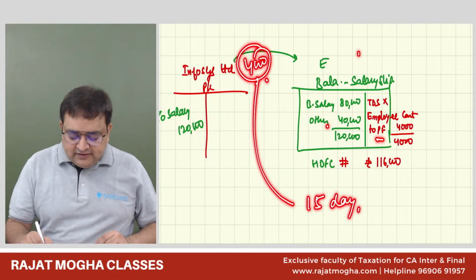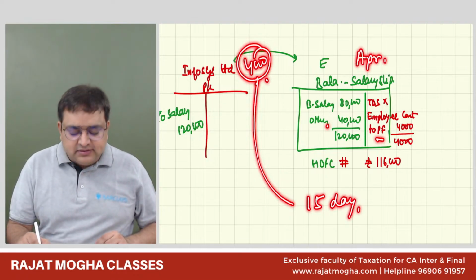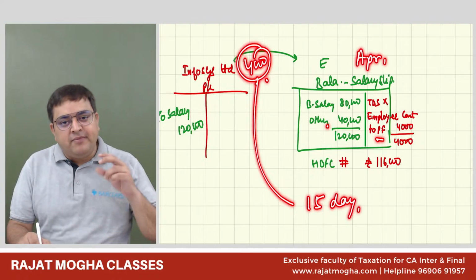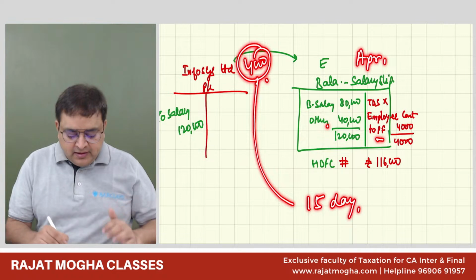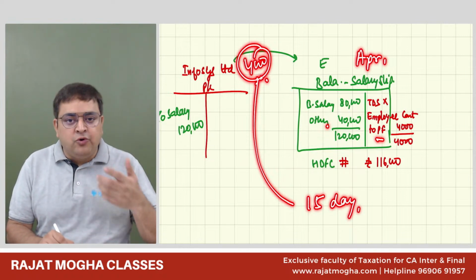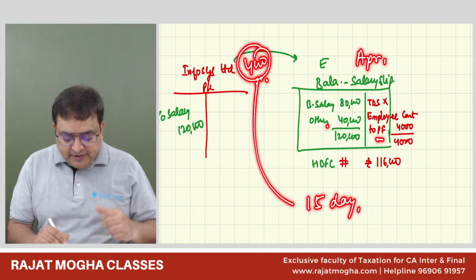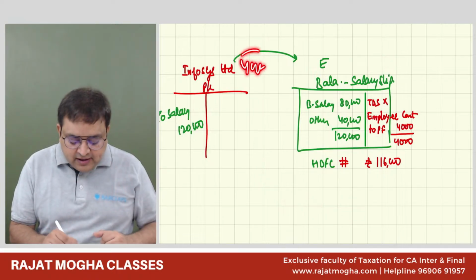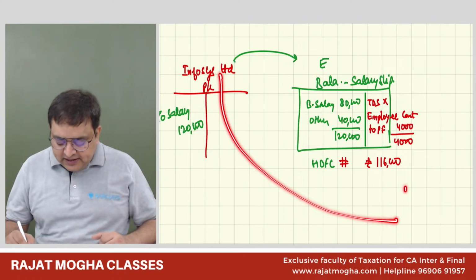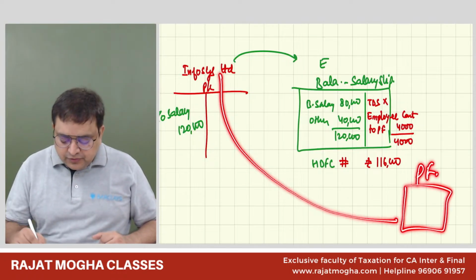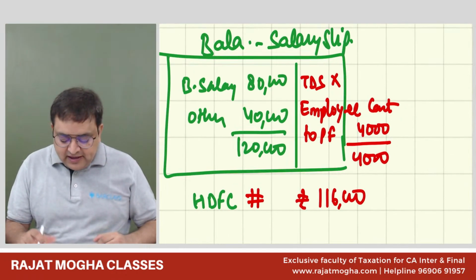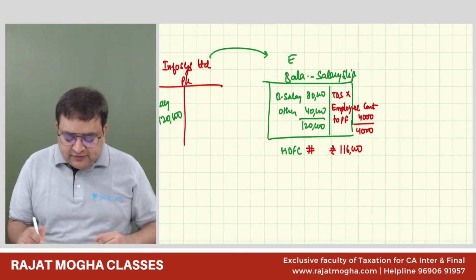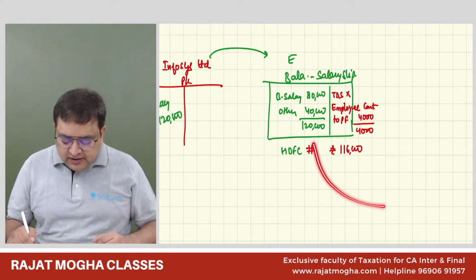For example, it is the salary for April month. So you can keep it for maximum up till 15th of May, next month. You should not keep it with you, because this is PF. Infosys, you should go and deposit in the PF account of Bala, because it is employee contribution to PF. This amount should be deposited in his PF account.